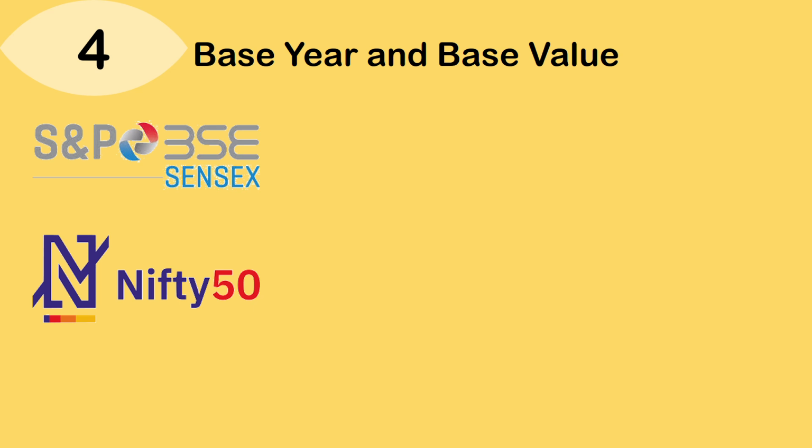Let's move on to the next parameter, which is the base year and base value. These are historical reference points from which the growth of the indices is measured. They do not imply that one is higher or lower in value, but rather that their starting points are different. Each exchange selects a convenient and relevant starting point for their own index. This doesn't make one better or worse, just different in their historical starting point.